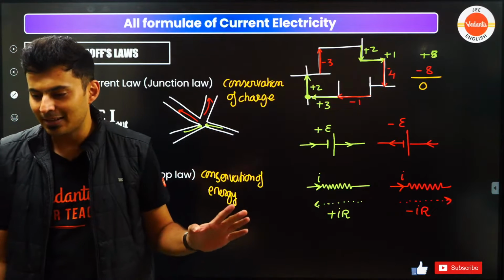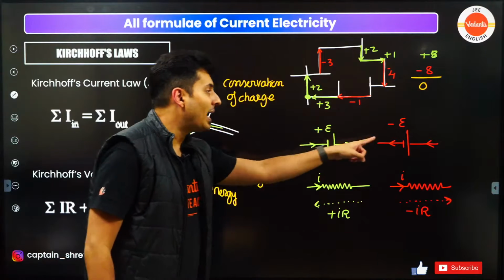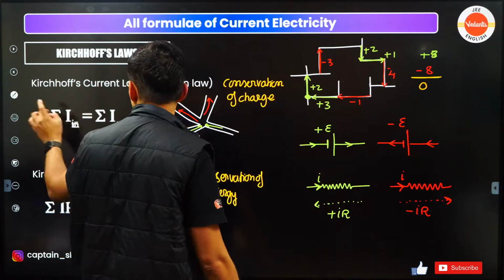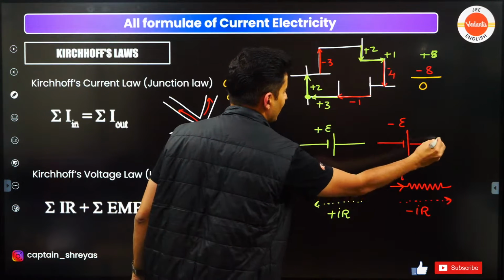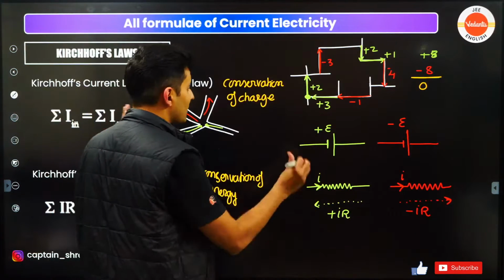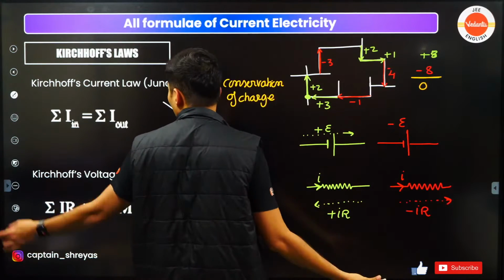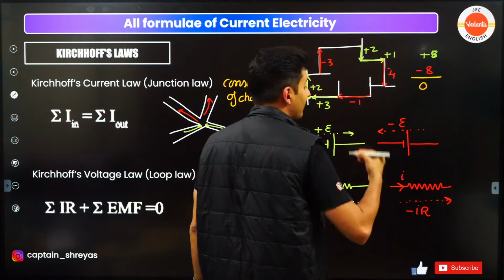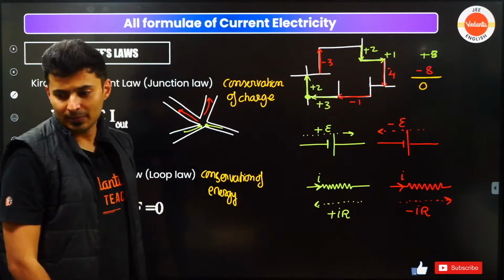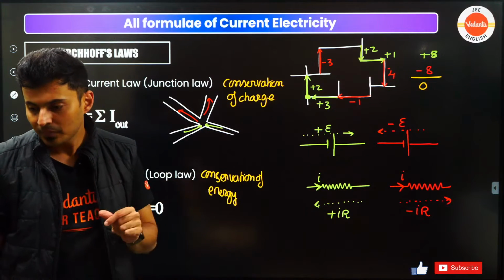Is that clear? Okay, I hope this is clear. Here in the battery, the direction of current does not matter. So let me show it to you this way. The current could be anywhere. It's just showing how you are traveling. Current could be anywhere, I do not know that. It does not really matter. It's the direction in which you travel. Clear?